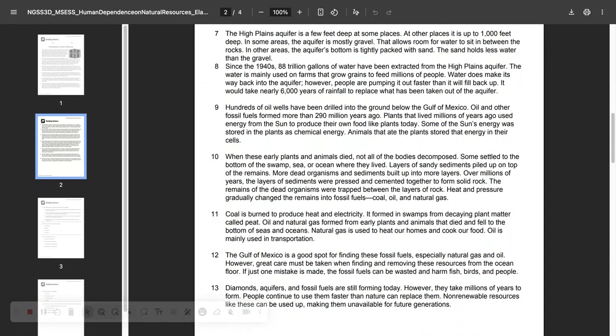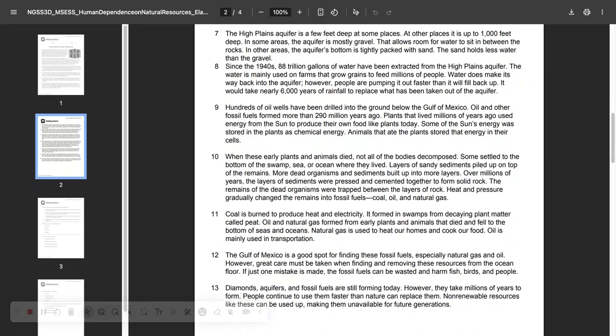The High Plains Aquifer is a few feet deep at some places. At other places, it's up to 1,000 feet deep. In some areas, the aquifer is mostly gravel. That allows room for water to sit in between the rocks. In other areas, the aquifer's bottom is tightly packed with sand. The sand holds less water than the gravel.